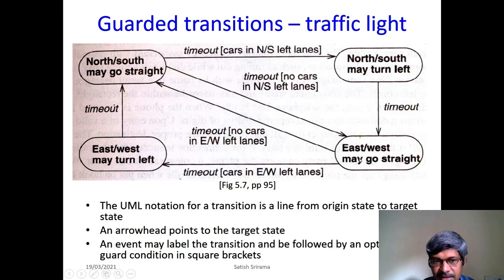Again, if a timeout happens and there are no cars in the east west left lanes, then the transition happens directly to north south may go straight. And if there are cars in the east west left lanes, then it will go into east west may turn left. Again, after the timeout event happens, since there is no guard condition here, it will directly move to north south may go straight.